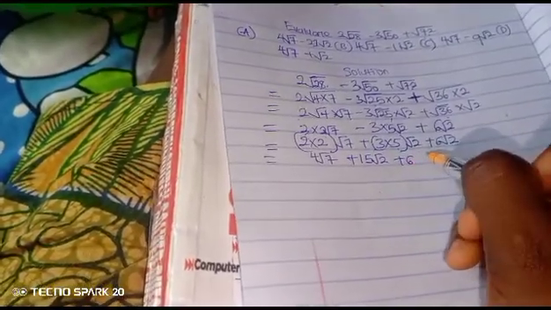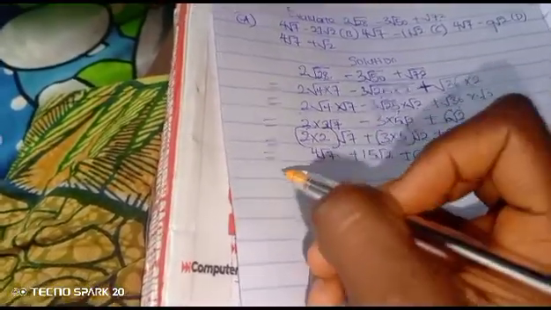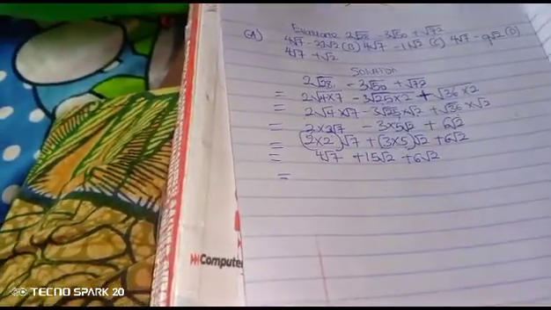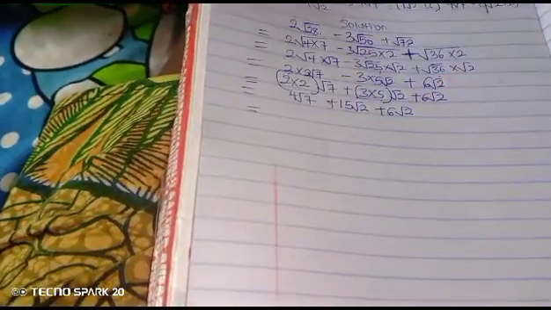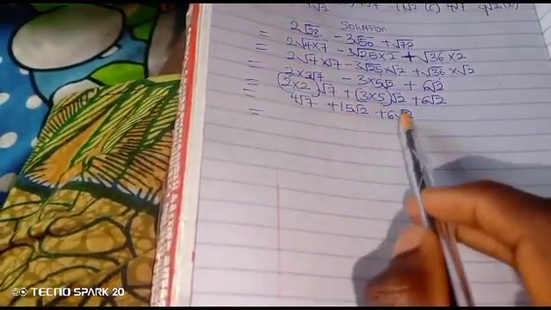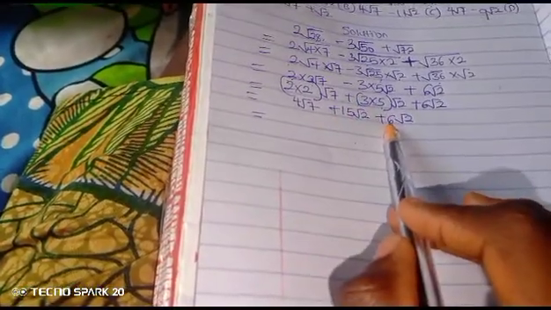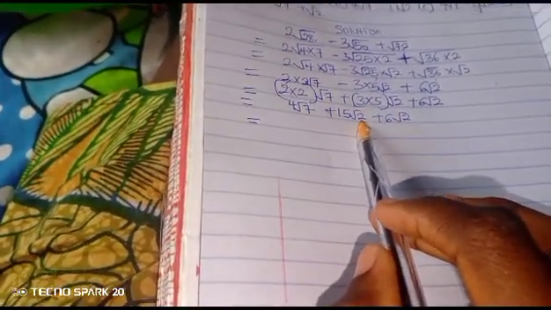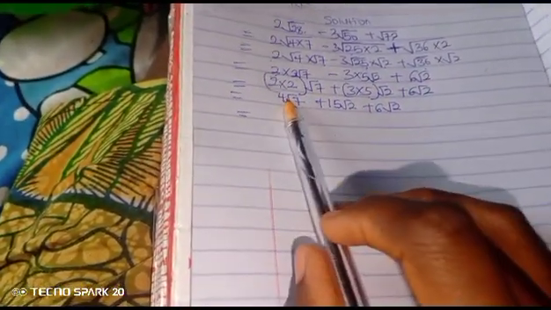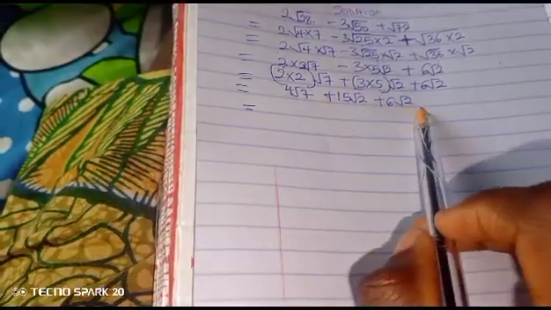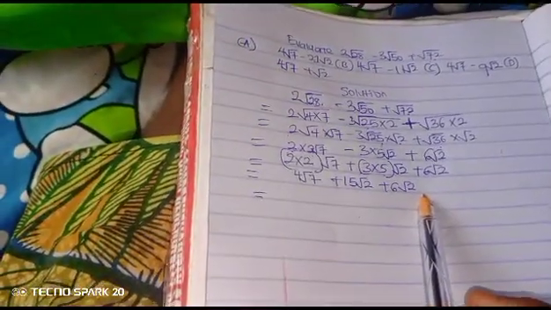Okay, so let's collect like terms. I've collected like terms already because 15 and 6 are similar surds. Why? Because they contain root 2 and root 2. Why 7 is not a similar surd with them? Because it contains root 7.